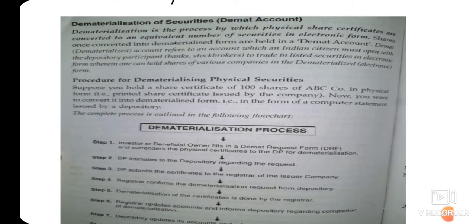So just like a simple process, the person is going to request a DMAT account from the depository participants, and that can be a bank or a stockbroker, and they will give the request to the issuer company, and the request will be accepted, and finally it will be made.